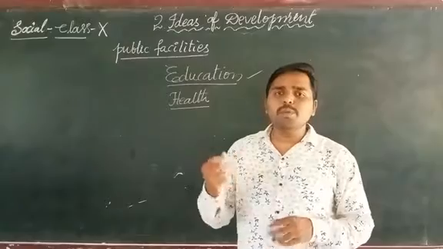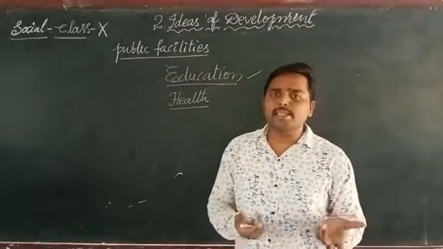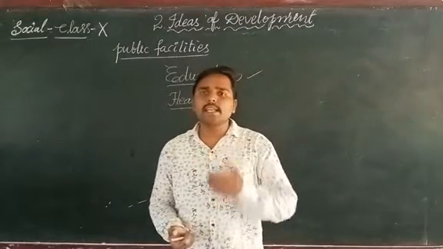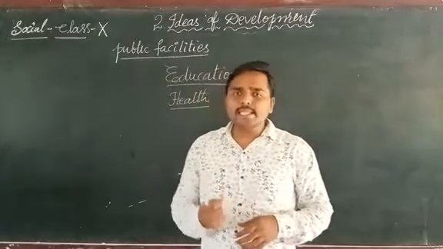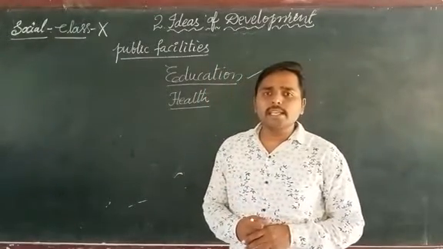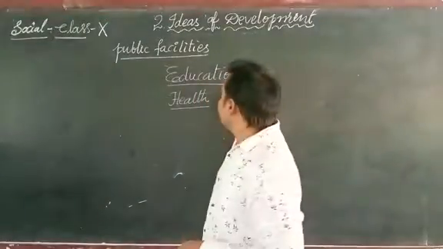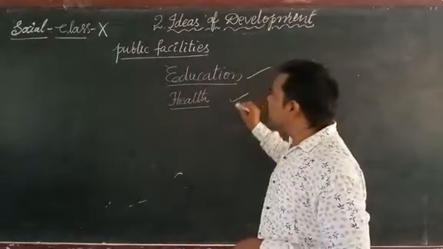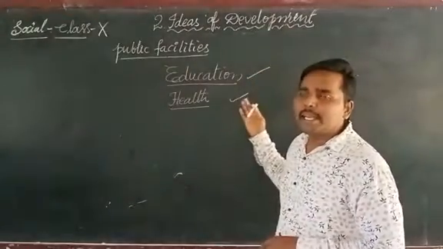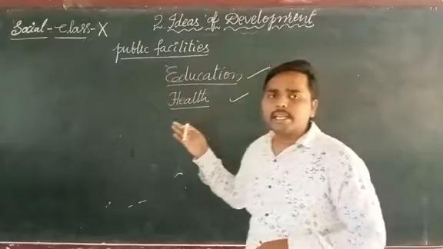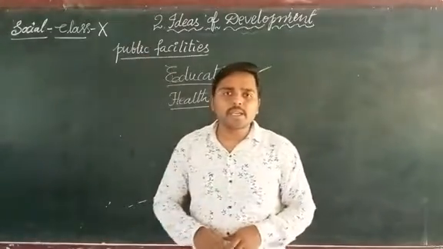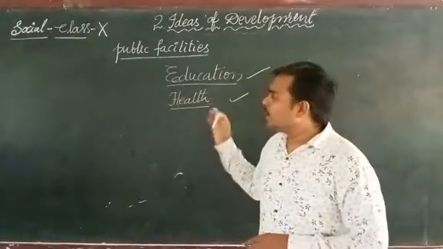Then all the people will be literate. It increases the literacy rate and the net attendance rate in the country. These are the developmental indicators in the public.